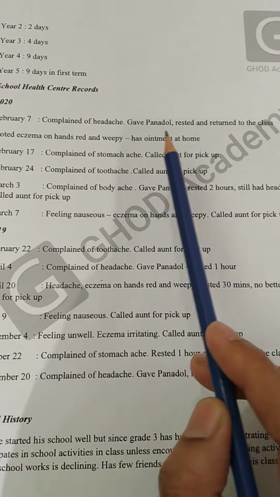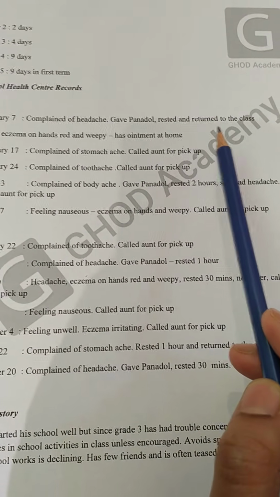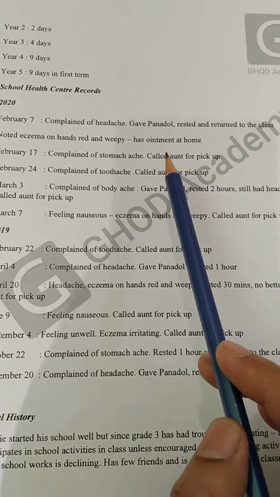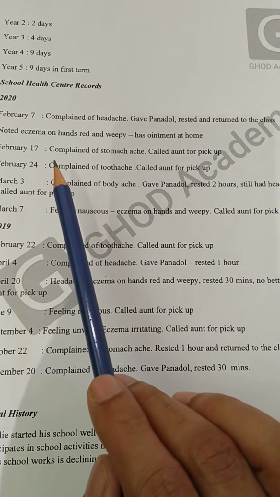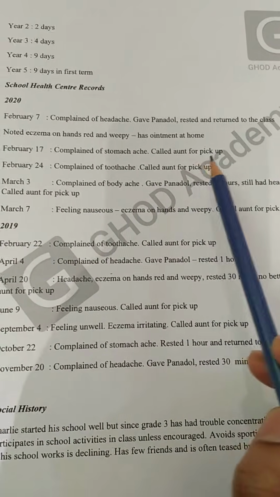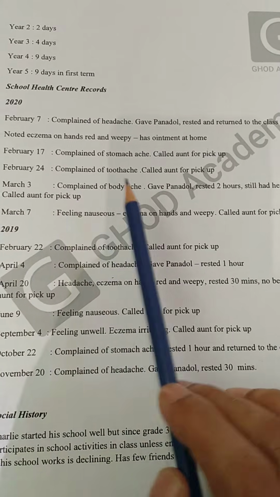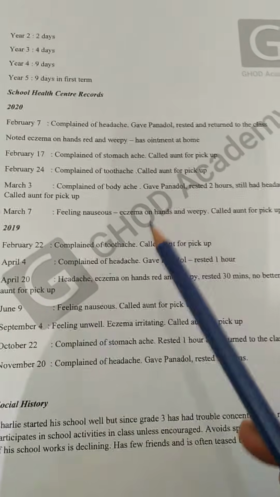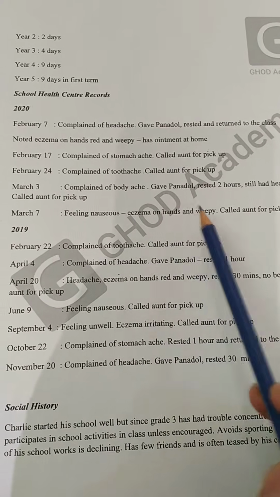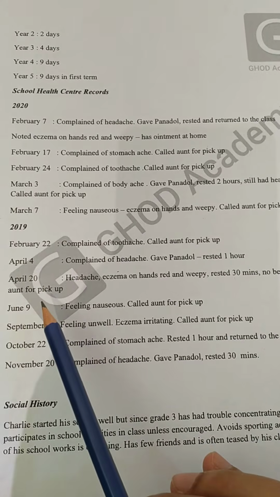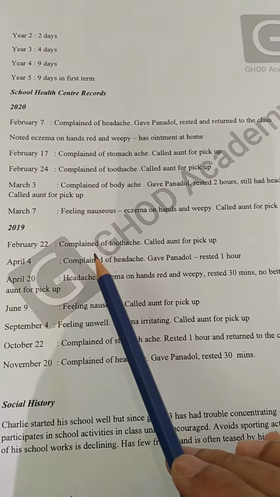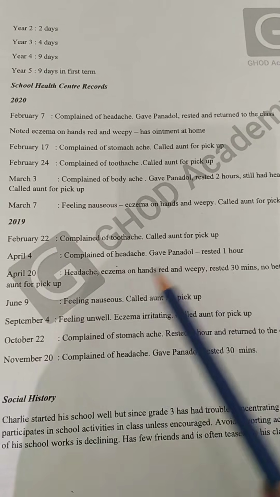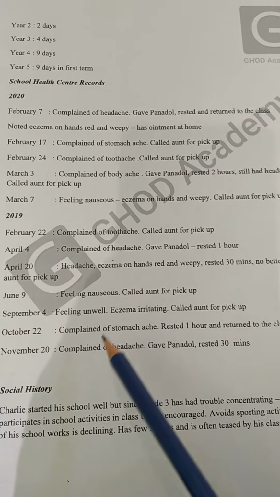February 7, complaint of headache, gave Panadol, rested and returned to class. Then noted eczema on hands, red and sore, has ointment at home. Then February 17, complaint of stomach ache, called aunt for pickup. February 24, complaint of toothache, called aunt for pickup. Then we can see several episodes of these records. In 2019 also the same is mentioned. Day by day it's mentioned: complaint of toothache, then again headache. Several episodes we can see.